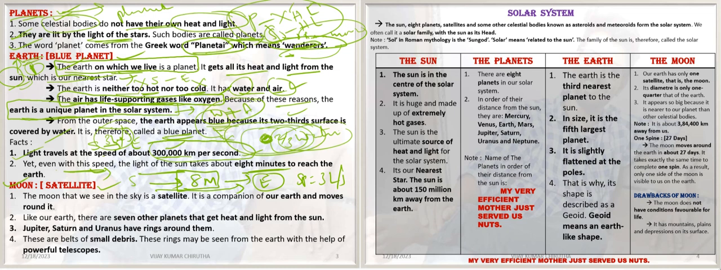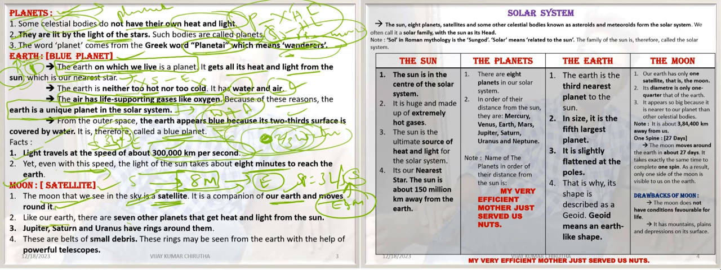The moon is a satellite, as we all know. The moon that we see in the sky is a satellite. It is the companion of our Earth and moves around it. Earth and the moon are rotating around the sun.